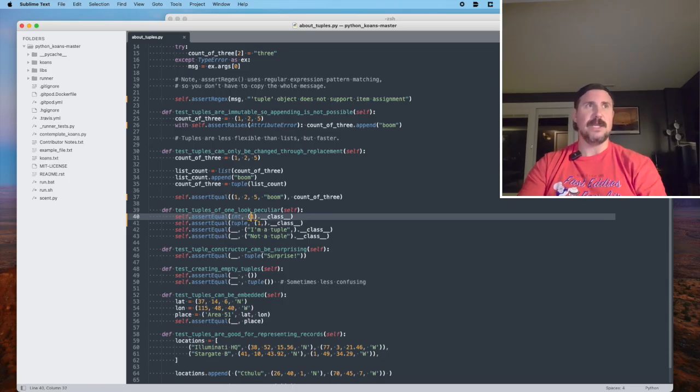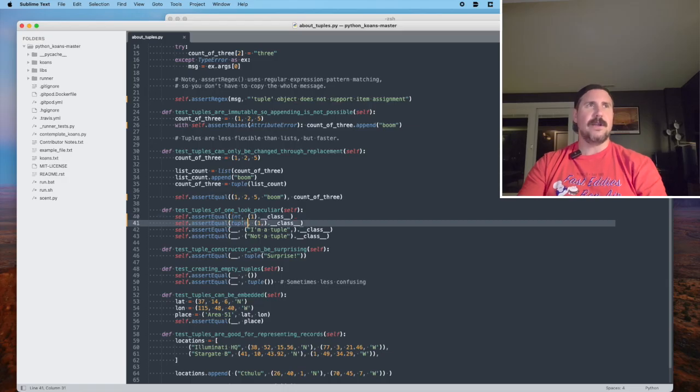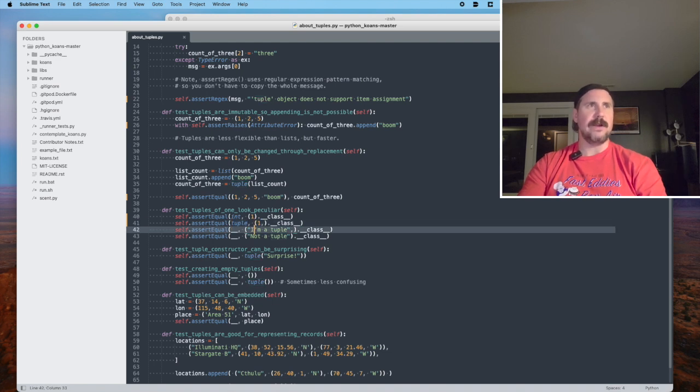And in this case, it's the integer 1, so this type is integer. However, if you have a pair of parentheses and you put an item followed by a single comma, it looks like Python interprets that construction as a tuple, not as an integer or a string or whatever other data type you might put in there.